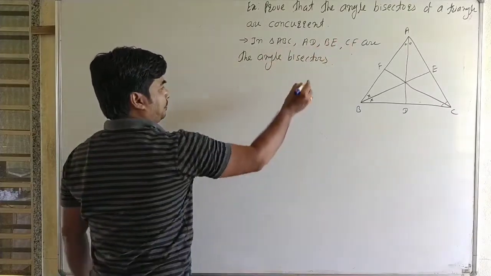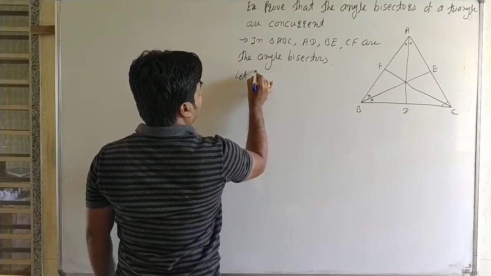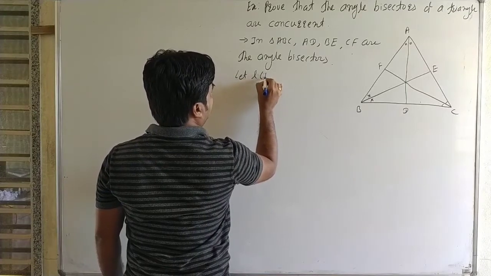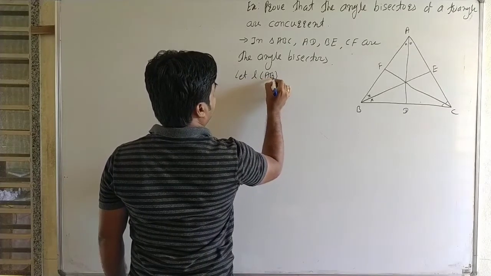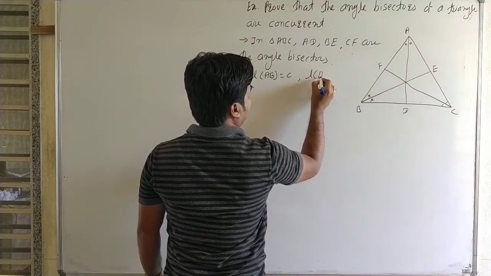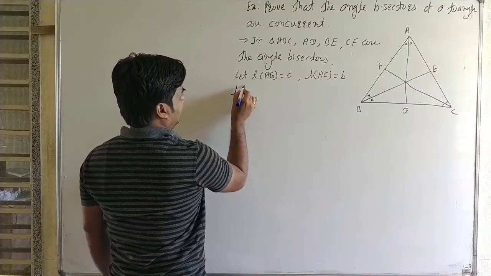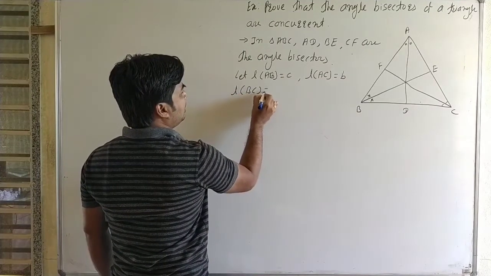Okay, now let length AB be equal to, consider as c, length AC is equal to b and length BC is equal to a.